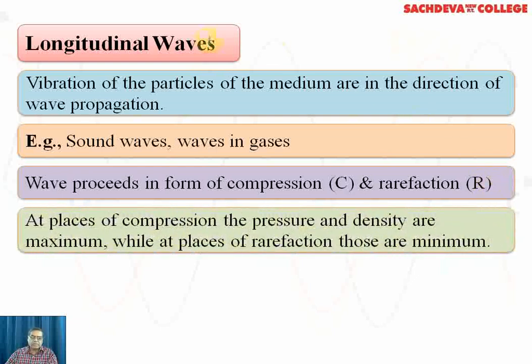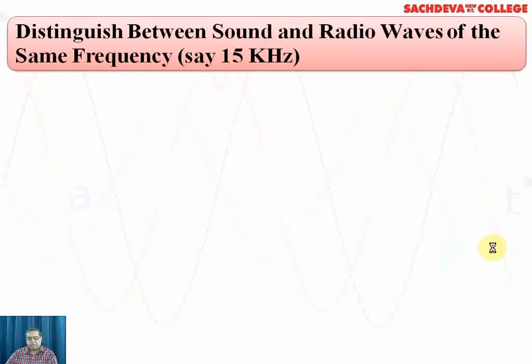Now, at the places of compression, we find that the pressure and the density are maximum, while at the places of rarefaction, the pressure and density are minimum. We can include temperature also. In compression, the temperature is also maximum in that region. And in rarefaction, we find that the temperature is not as high as in case of compression.